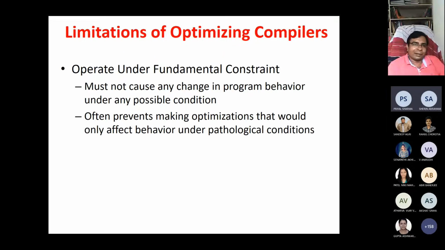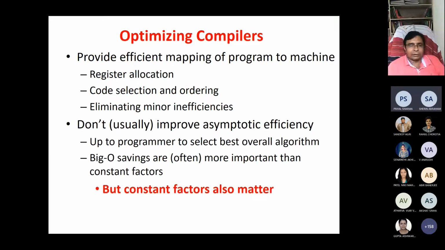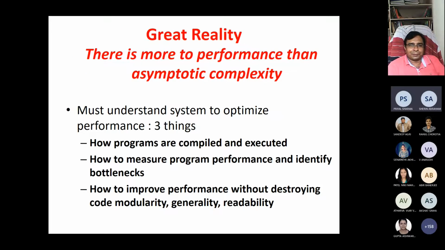Excuse me, sir. Yeah. Sir, could you take a slide back, please? Yeah. One more, sir. Okay, one more. Yeah. So what is modularity here? Like in the last point, how to improve performance without destroying code modularity and generality. So what do you mean by modularity and generality here?